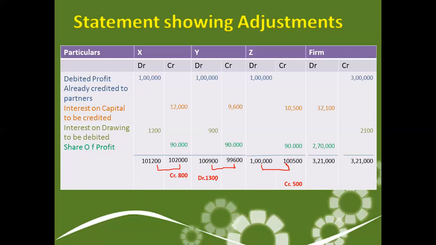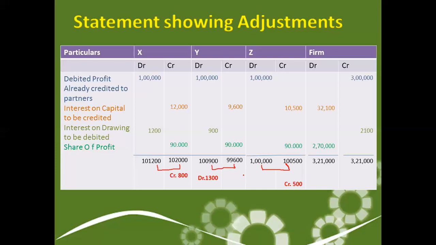Now this is the amount that we want. So from this table, we get which accounts are to be debited. The partners whose balance is debited will be debited, and the partners whose balance is credited will be credited. Why is it so?